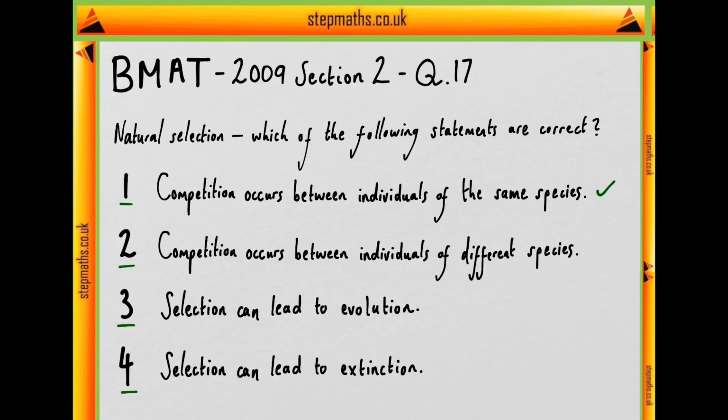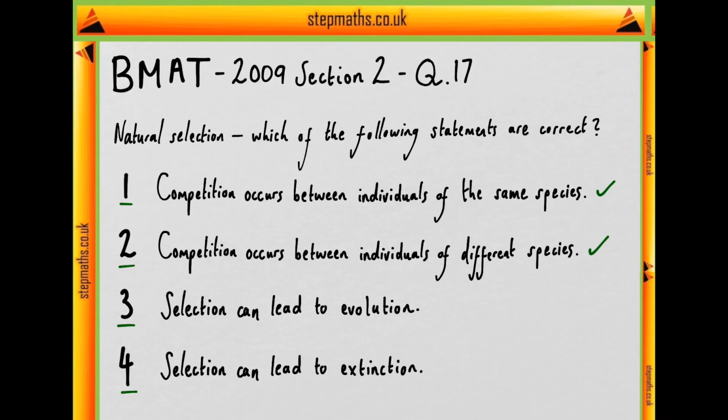Moving on to 2, competition occurs between individuals of different species. Now again, this is another part of evolution by natural selection, in the sense that these selection pressures can variably affect different species, and species groups as a whole, which are better adapted to face these natural selection pressures, are more likely to thrive, and therefore it may lead to the extinction of the other species we're talking about.